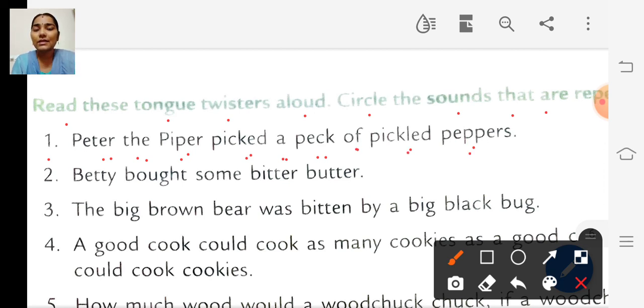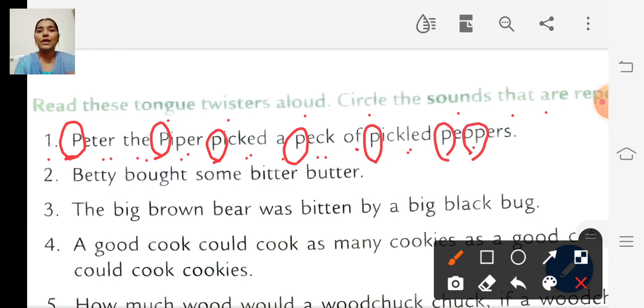So in this sentence, which sound is repeated? Peter the piper. So the sound P is repeated, right? So we have to circle the letter P. Peter the piper picked a peck of pickled peppers. Okay, and now read the second tongue twister.